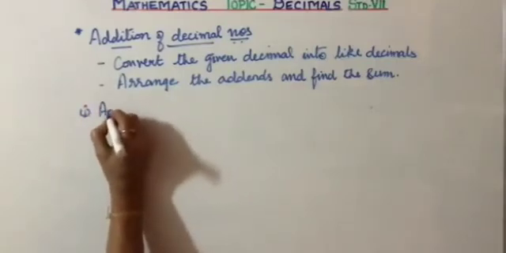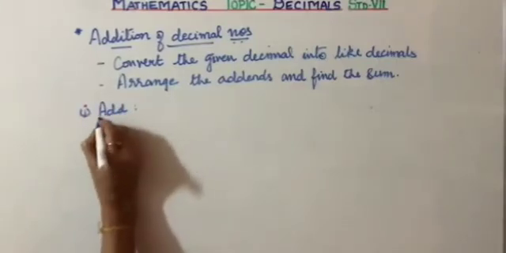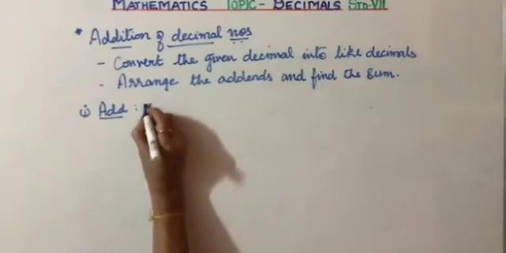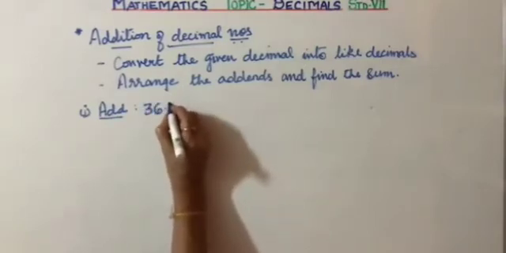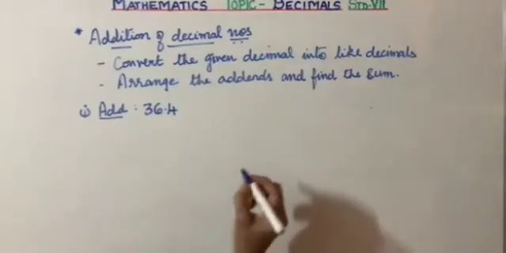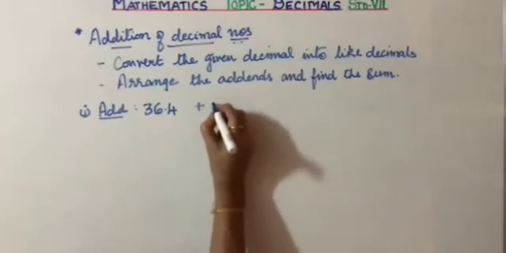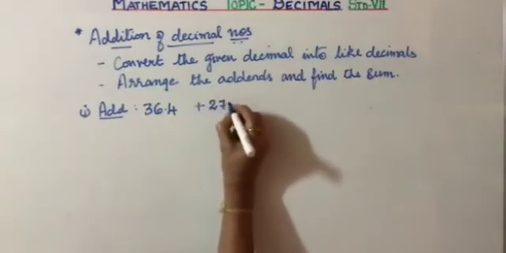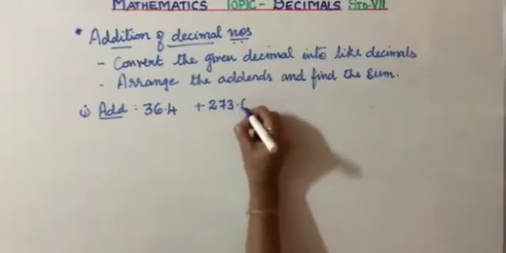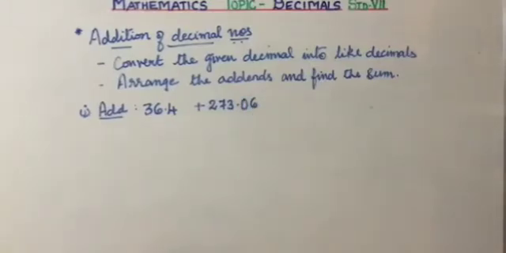Add. First one, 36.4 plus 273.06 plus 9.397. Children, you can start doing along with me.